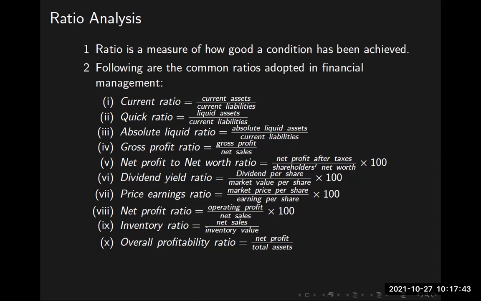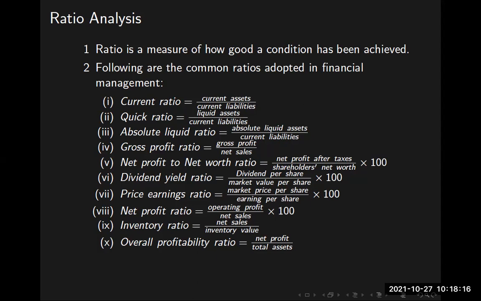Then gross profit ratio, GPR. This is one of the most important ratios. This is how companies are evaluated. When a person wishes to buy a share, the companies are floating shares. Public limited companies are floating shares in the share market. When a company share is to be bought, the buyer will definitely look at gross profit ratio, GPR. The company making good profit will be yielding more money to the investor.